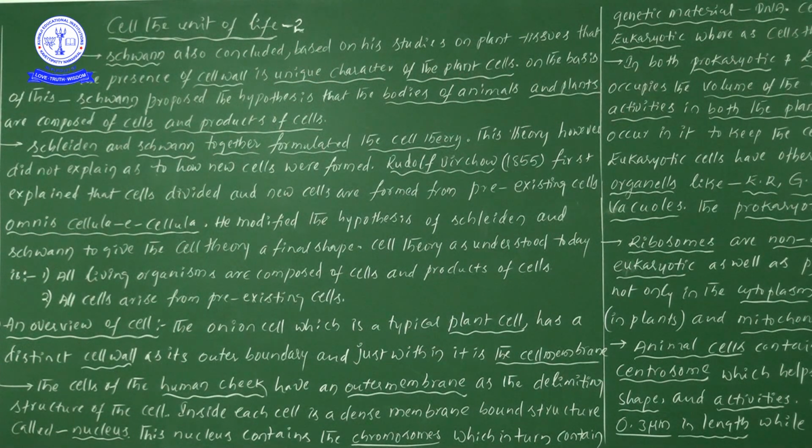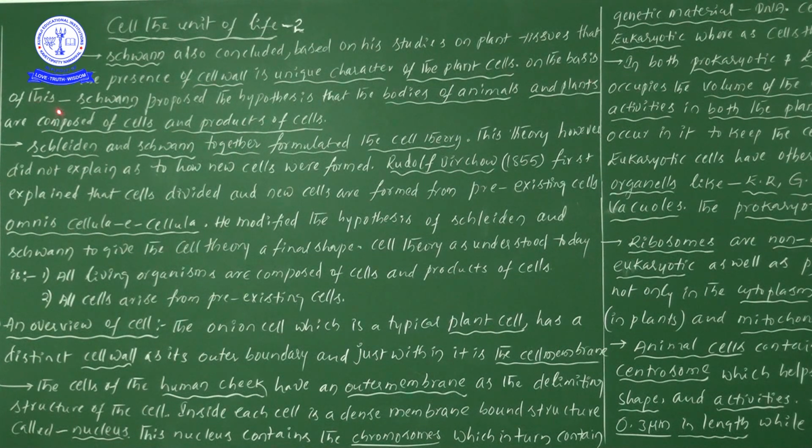Very, very important point. Even though he is a zoologist, he told us that plant cells have a unique character, the possession of a cell wall.